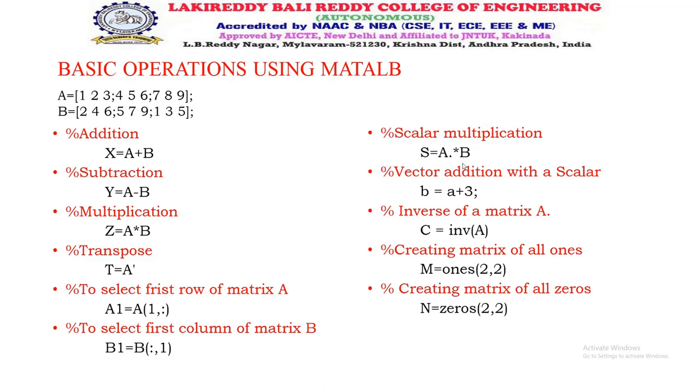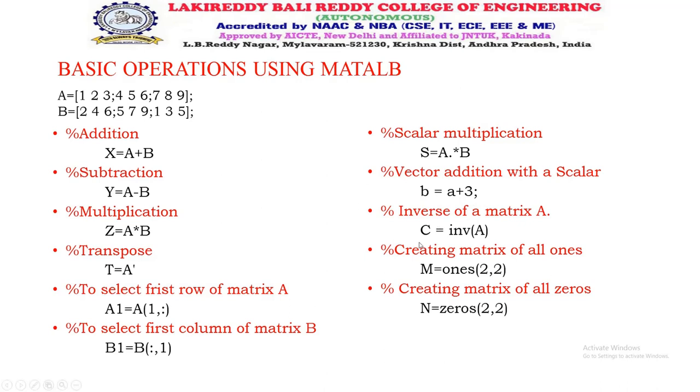A is equal to A dot star B. So whenever the dot comes into picture, we are doing scalar multiplication. Similarly, a vector can be added with a constant value. Here I have A plus 3. That means all the values are added. That particular A value is added with the constant value 3.